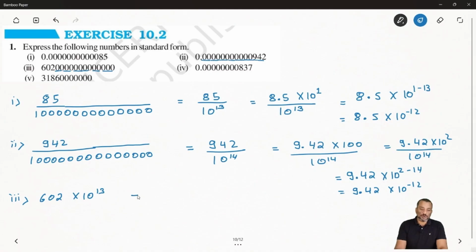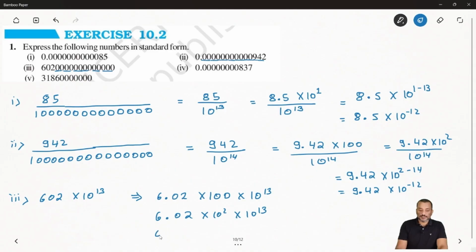Either you can leave it, or you can split it more. So we can write this one as 6.02. We can take a decimal also, because in standard form we can write in decimal. So we can say 6.02 into 100 times 10 to power 13. Now after that, you can say 6.02 times 10 to power 2 times 10 to power 30. Now both are powers of 10, so we can apply the product law here.